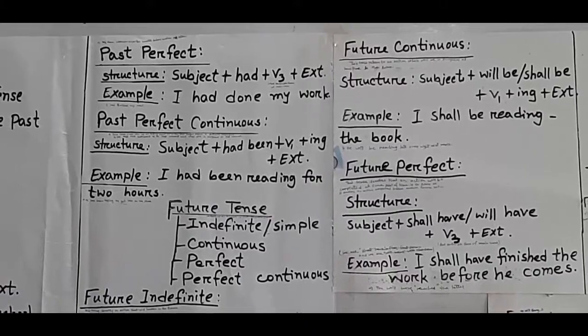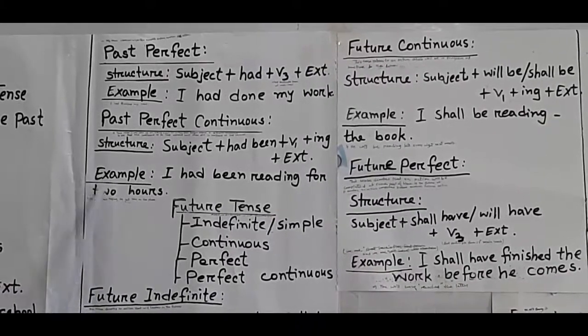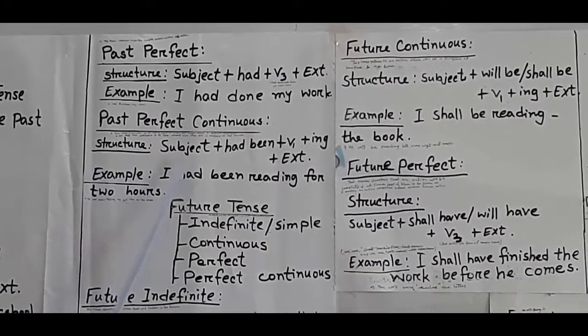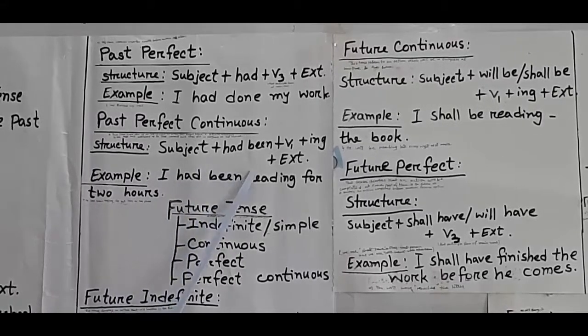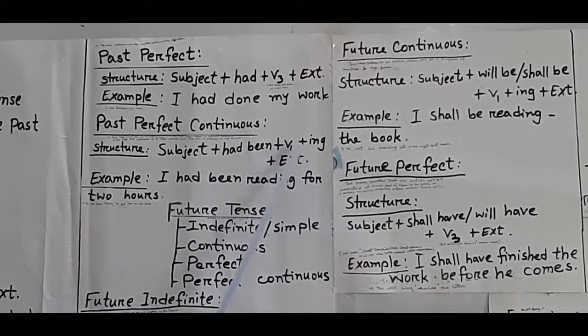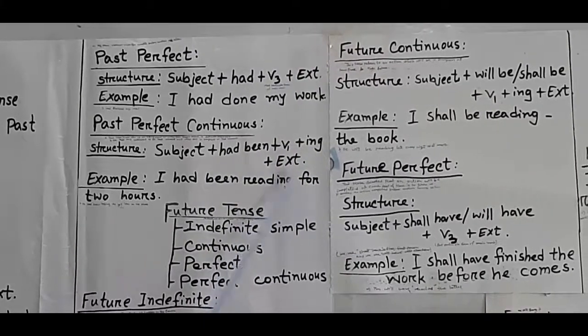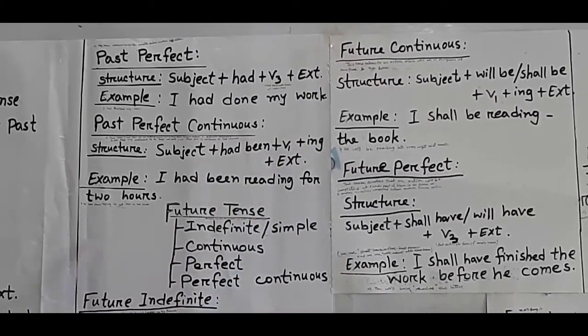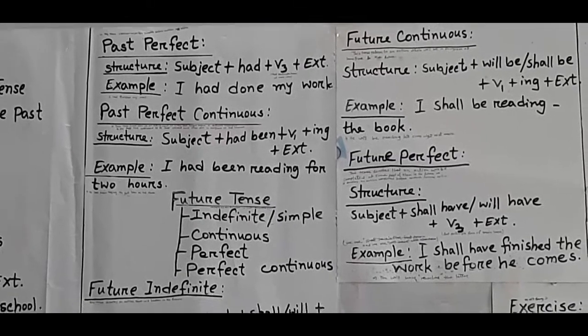Its structure is subject plus had been plus present form of verb along with ing plus extension or object. Its example is: I had been reading for 2 hours. Or another example, he had been trying to get her on the phone.